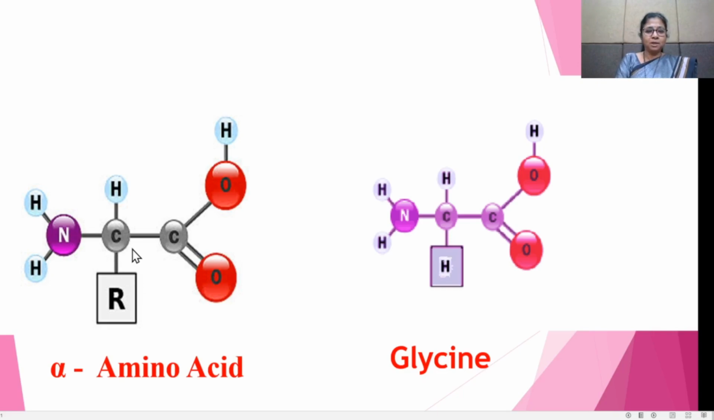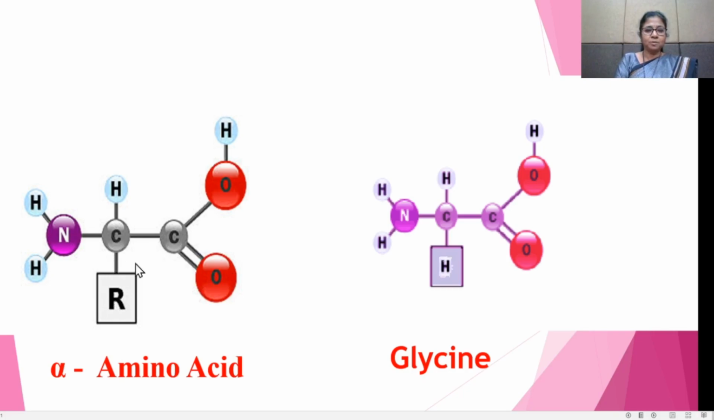Therefore, it is optically active. Alpha amino acids have chiral carbon atoms, except in glycine. This is the structure of glycine. In glycine, this carbon atom has two hydrogen atoms. Therefore, glycine does not have a chiral carbon atom. It is optically inactive. In this way, alpha amino acids, except glycine, are optically active because they have one chiral carbon atom.